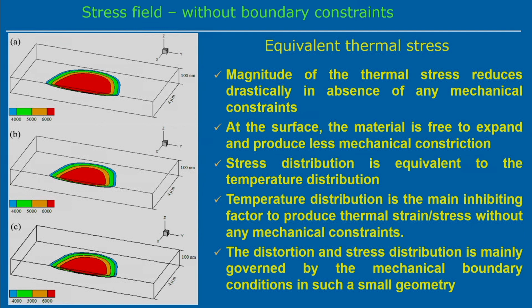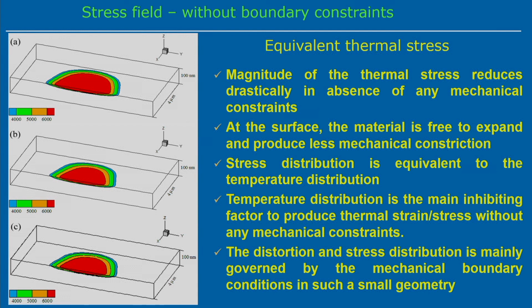Similar analysis we can do for equivalent thermal stress, but without any boundary constraint. If you look into it without any boundary constraint, the magnitude of the thermal stress is mainly confined to the heat affected zone in this case. But the magnitude of the thermal stress is reduced drastically as compared to the constrained case.